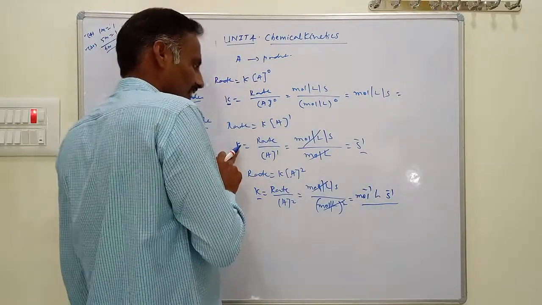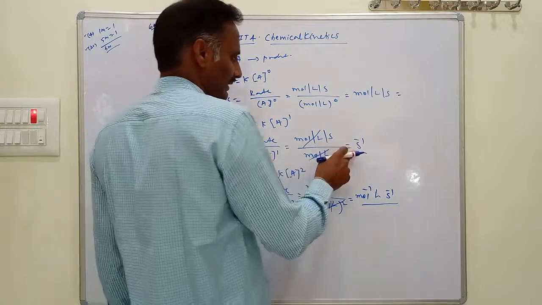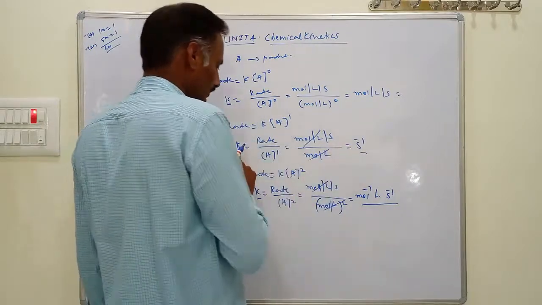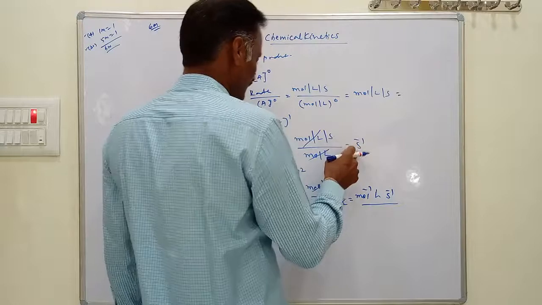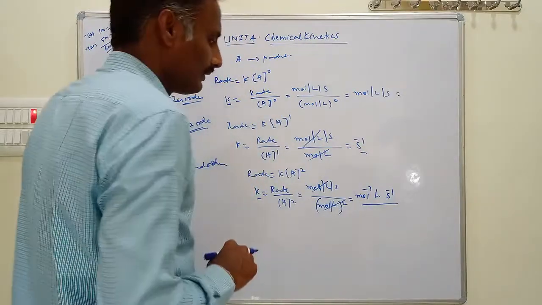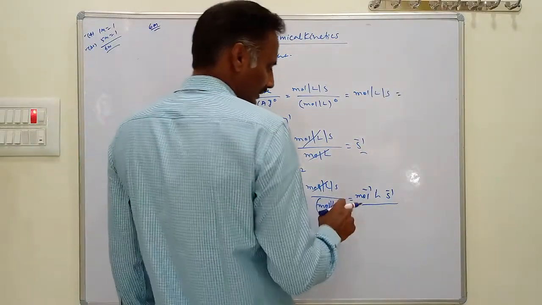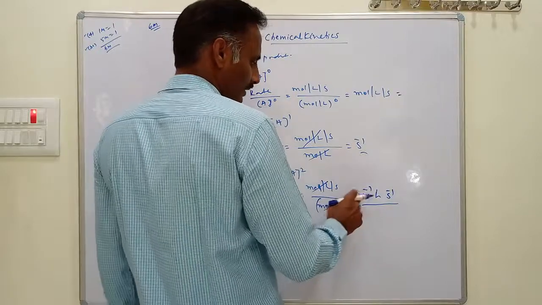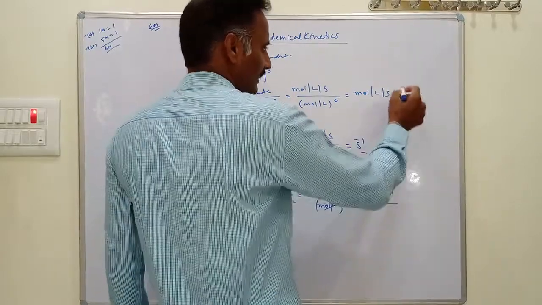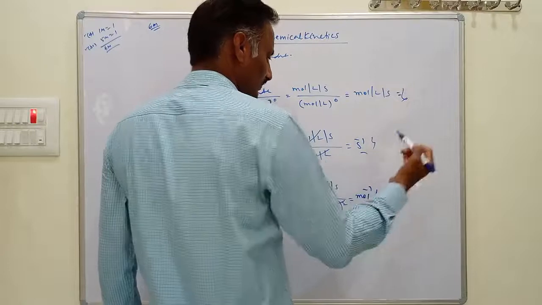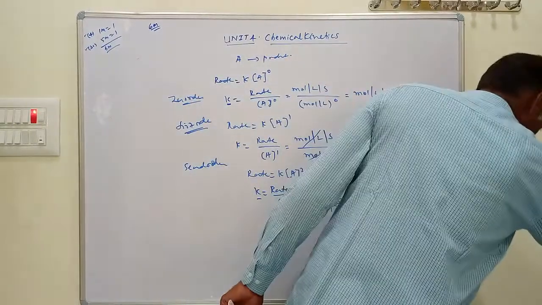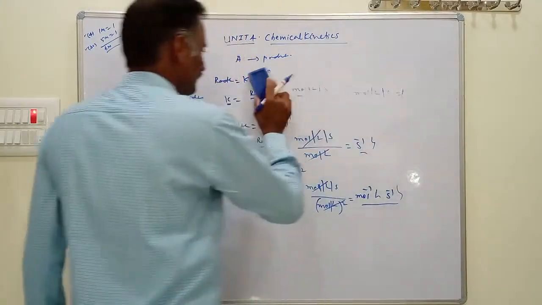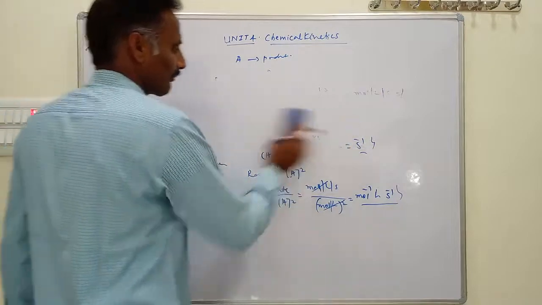If the rate constant unit is per second, that is first order. In case of second order, the rate constant unit is per mole liter per second. Based on rate constant units, we are identifying whether it is zero order, first order, or second order.